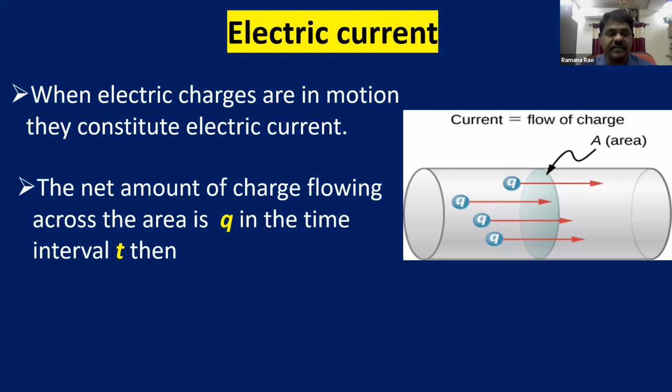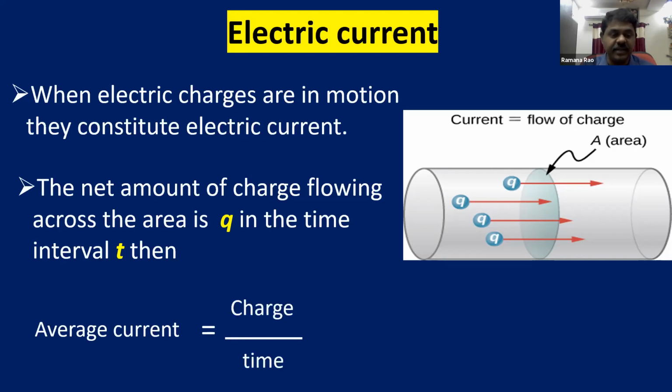So the net amount of charge flowing across the area is Q. If the total amount of charge flowing through the given cross section is Q in the given time interval T, then average current is given by the total charge flowing in a given time. So this is considered to be the average current. That means over a period of time, how much charge flowed through the conductor, that means through a particular cross section. So average current is defined as charge upon time.